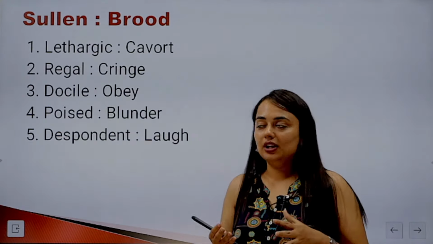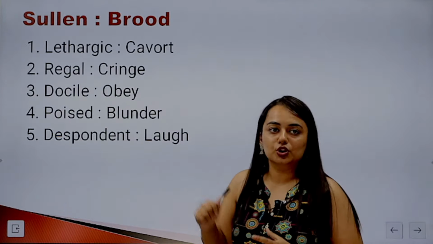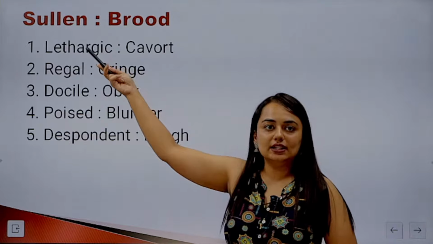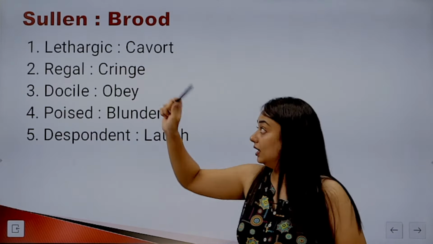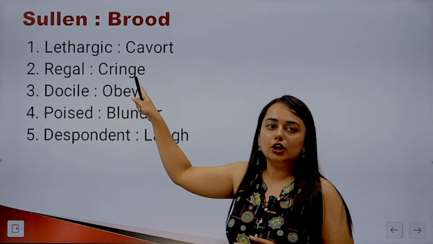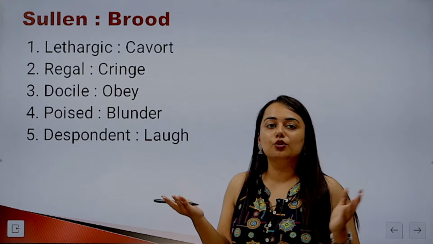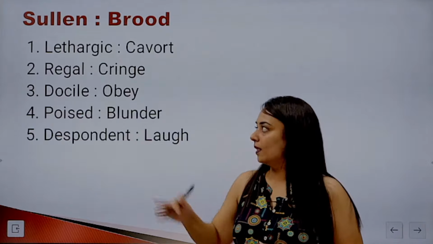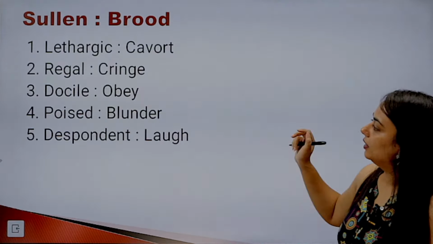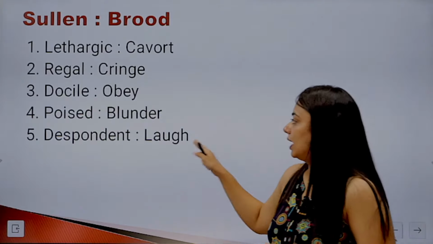What similar relationship can you see in the options? Should it be lethargic and cavort? So a person who's lazy or lethargic lacks cavort, right? So a regal or loyal person never cringes, again opposites, but we are looking for a synonymous relationship. Docile and obey, poised and plunder, despondent and laugh.